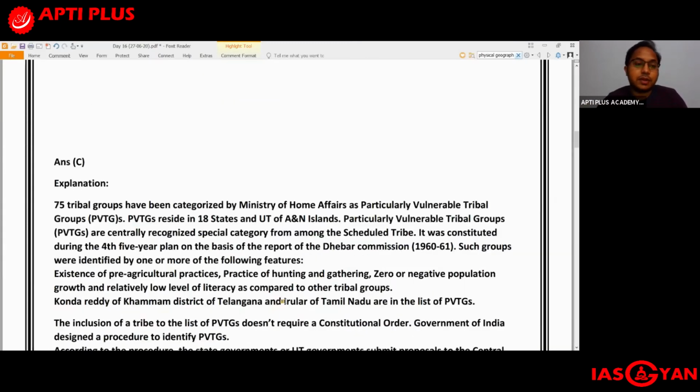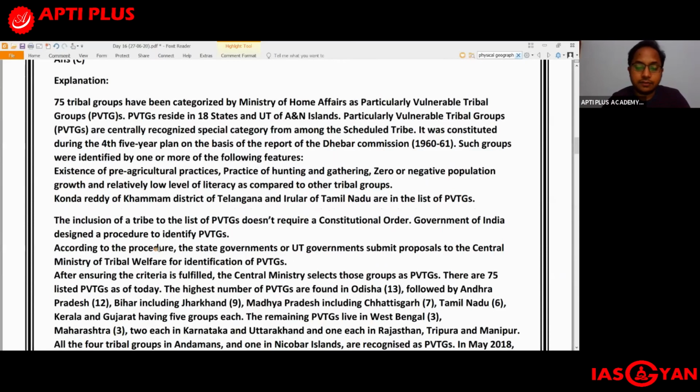So let us look at the explanation part. We get to see that there are 75 tribal groups which have been categorized by the Ministry of Home Affairs, and these 75 tribal groups have been categorized as PVTGs or particularly vulnerable tribal groups. These PVTGs reside in 18 states and Union Territory of Andaman Nicobar Islands, not Lakshadweep. Remember, it is Andaman Nicobar Islands only.